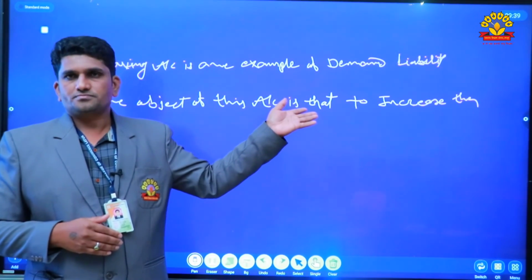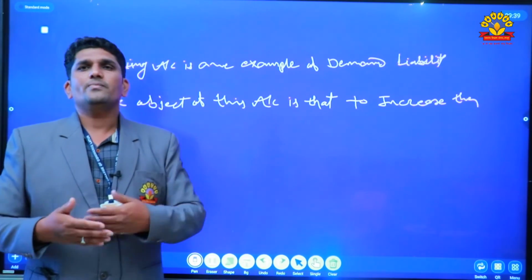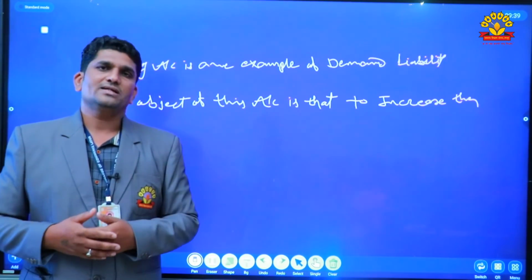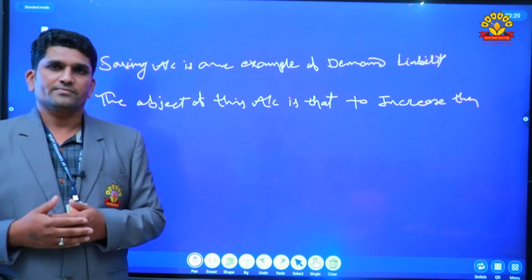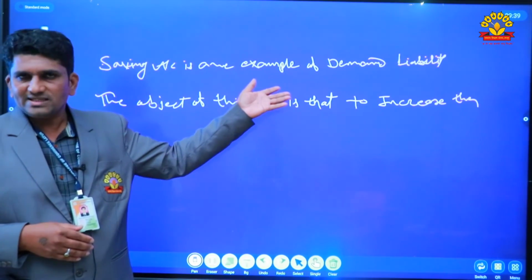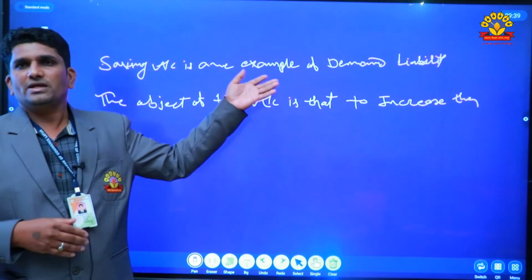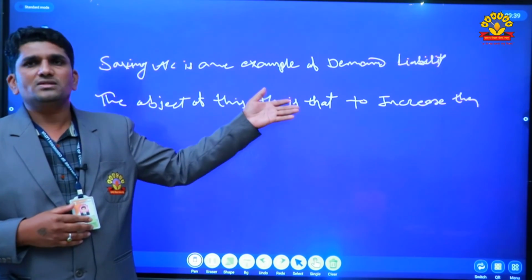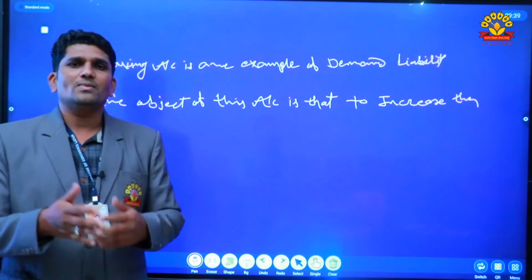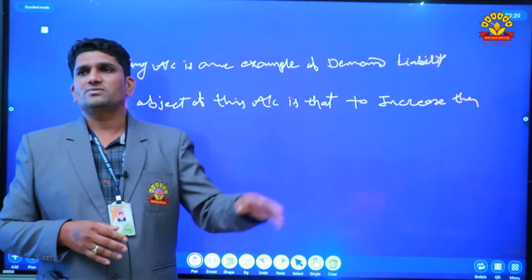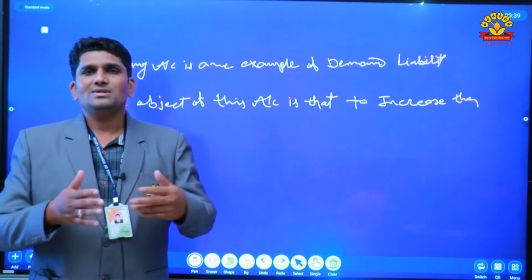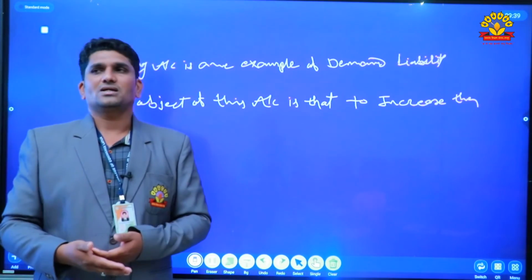Then in secondary functions there are also different types of functions, that is remittance of money, to transfer the money from one account to another account. In primary functions, first is to accept deposits. Every person can open an account in the bank and deposit an amount in it, for example saving account, current account, fixed deposit account and recurring deposit account.